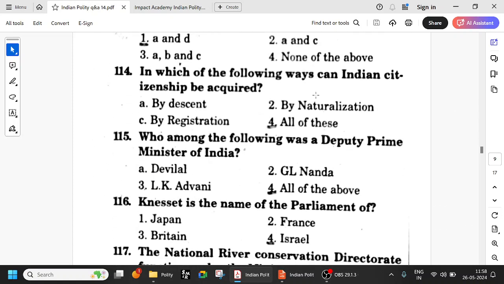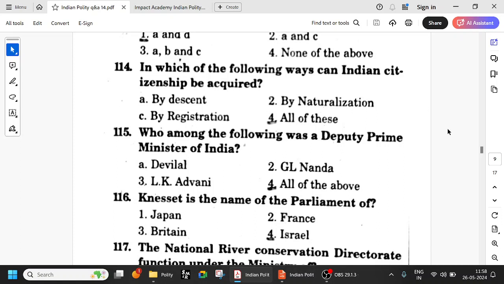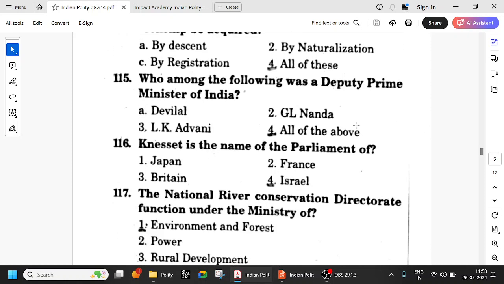In which of the following ways can Indian citizenship be acquired? By descent, by registration, by naturalization. All these things. We have seen a detailed session on Indian citizenship somewhere. Okay, go through that. So who among the following was a deputy prime minister? All of the above. Okay, G.L. Nanda, Devilal, L.K. Advani, they have all been deputy prime ministers.